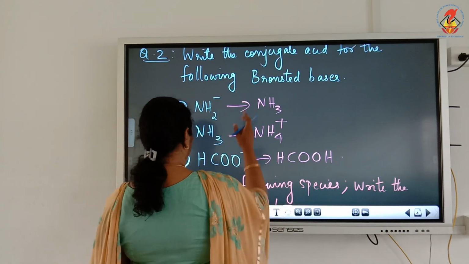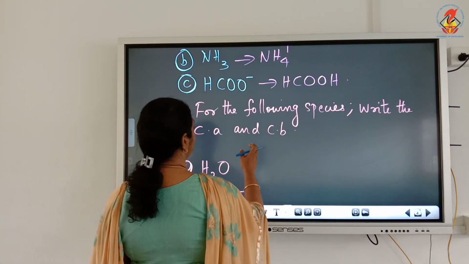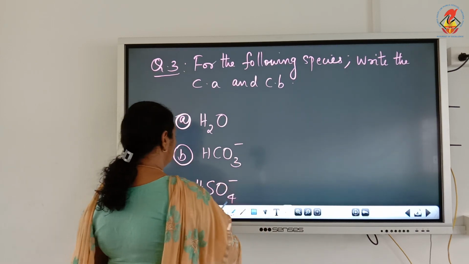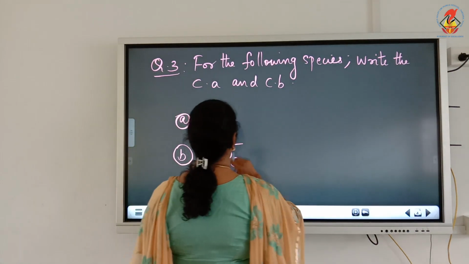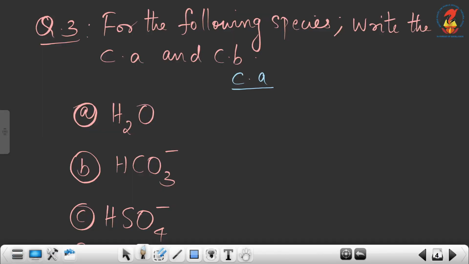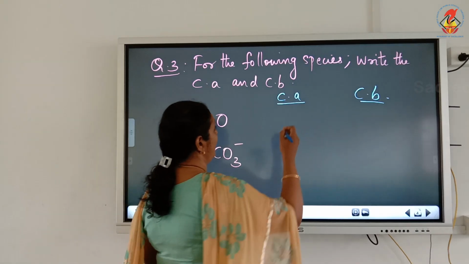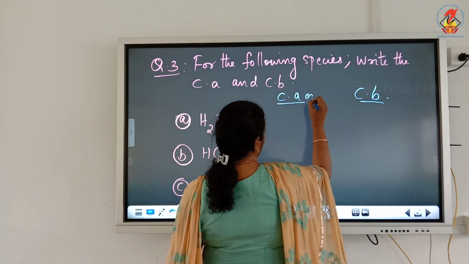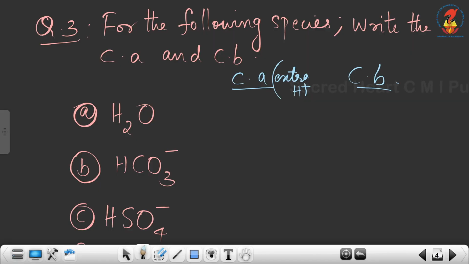Now question number 3. For the following species, write the conjugate acid and conjugate base. Both you have to write, so I am writing 2 columns, conjugate acid and conjugate base. Conjugate acid means 1 extra proton, and conjugate base means 1 less proton.